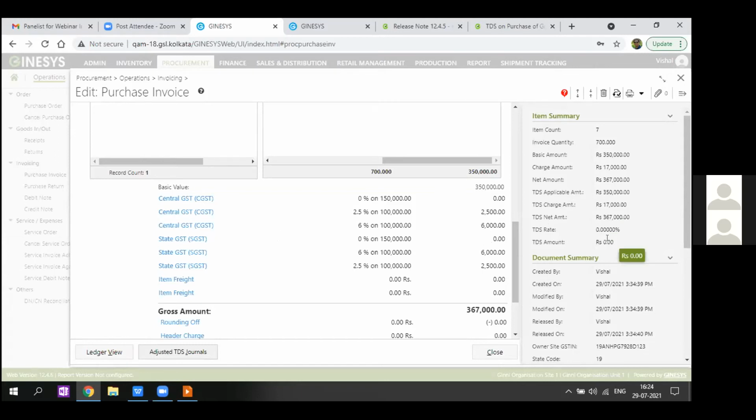Always the TDS rate will be applied and the TDS amount will get generated. So as for this example, as I have already stated, I have applied an exception limit of 3,75,000, and this was the first invoice raised, which is within that exception limit. So the TDS rate applied over here is 0%. Accordingly, the TDS amount is 0, so TDS is not being deducted or charged in this invoice.